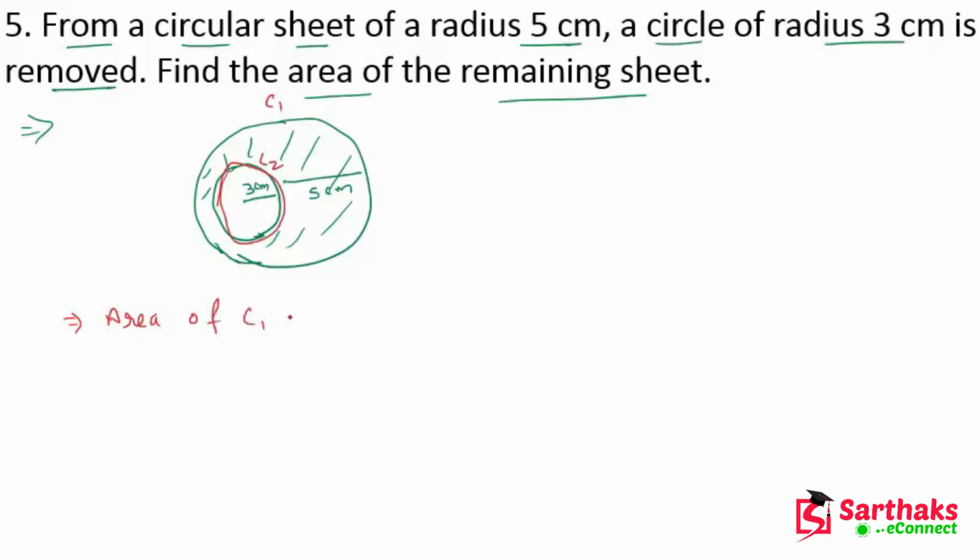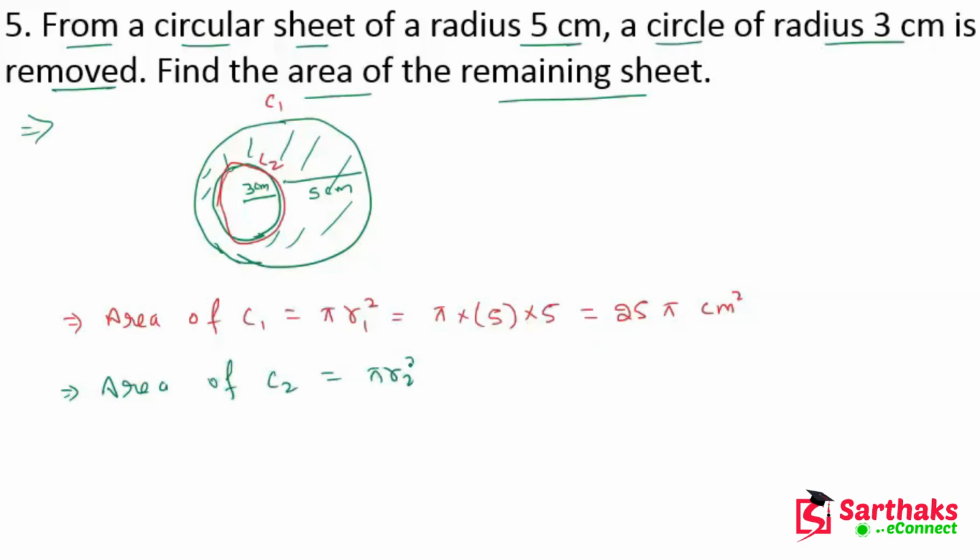So we can write area of circle 1 is equal to pi r1 square. Here r is 5 centimeter, so pi into 5 into 5. This will become 25 pi centimeter square. Now the area of circle 2 is pi r2 square, which is pi into 3 square, so 3 into 3, and we get 9 pi centimeter square.